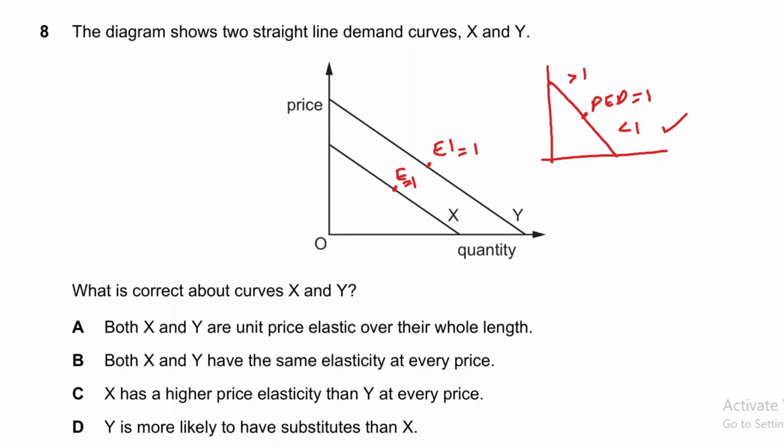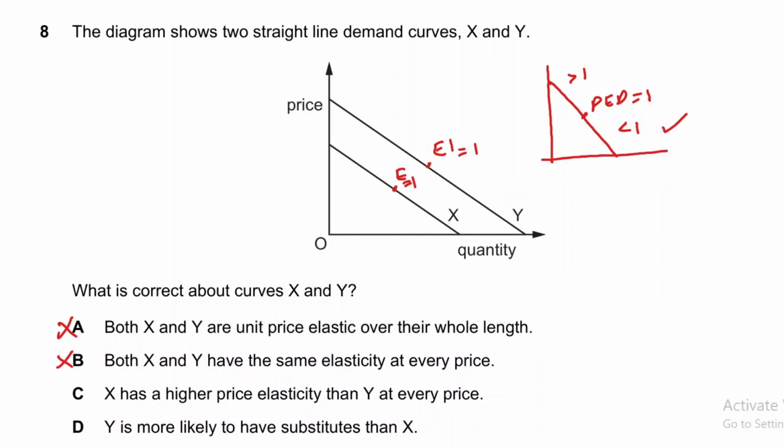So they are not always unitary elastic, rather in the middle elasticity is unitary, and before that it is elastic, and after that it is inelastic. So we can obviously cross option A. Option B says that X and Y have the same elasticity at every price. So at every price elasticity of demand is different, not the same, so we will cross it as well.